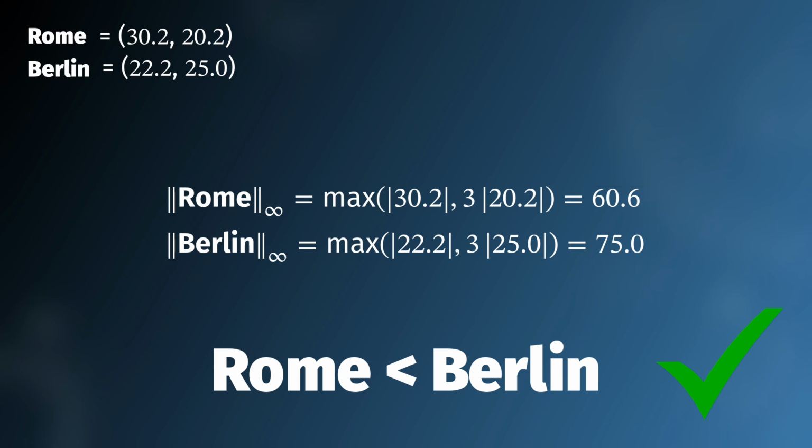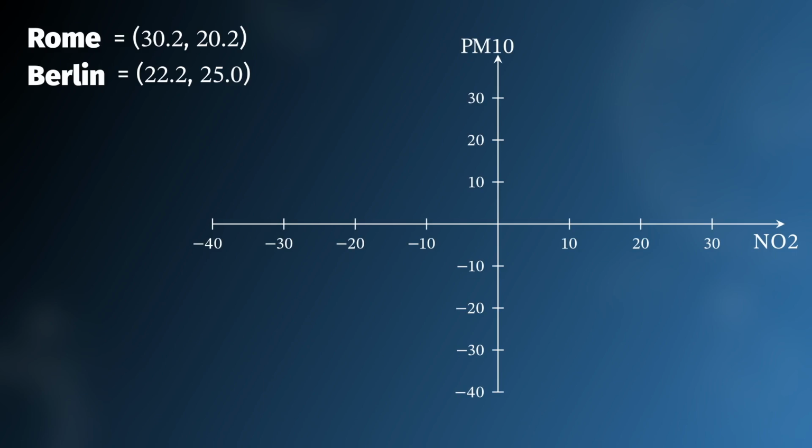But we can do something more fancy. For example, we could take these two numbers, put them on a plane, and draw a segment. At this point, we can measure the length of such a segment, but hey, how shall we compute that? Well, if you look carefully, here we have a triangle where we can apply the Pythagorean theorem.